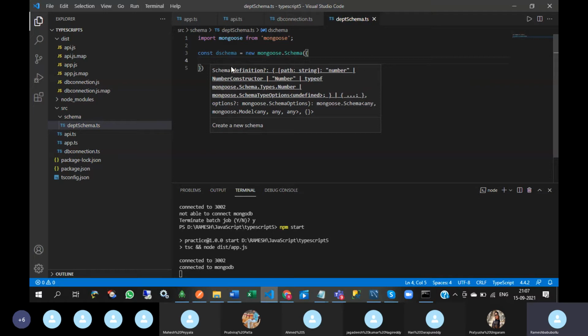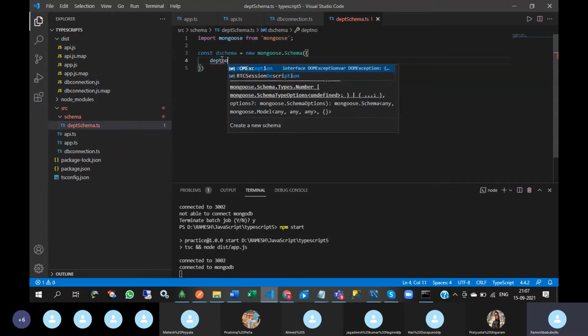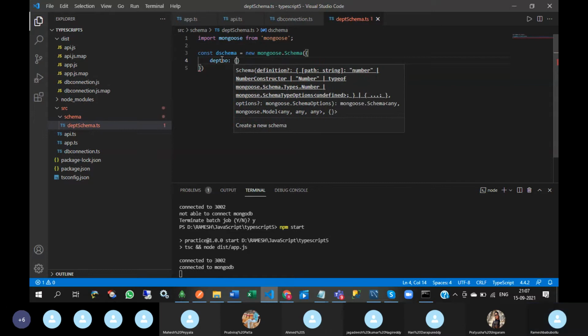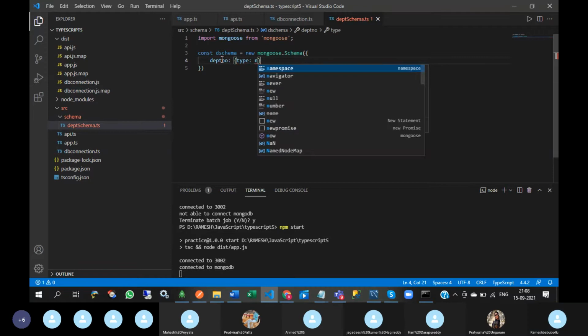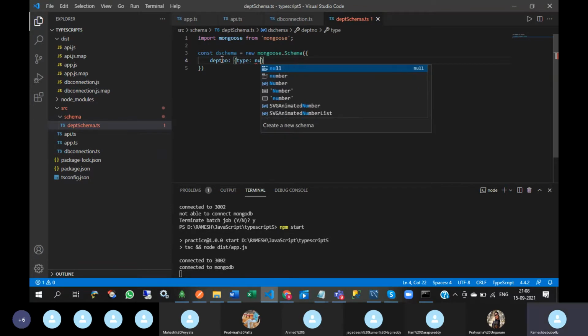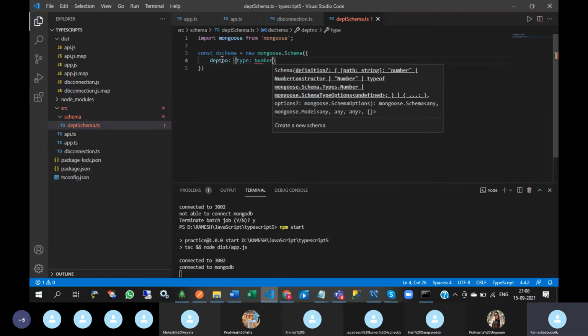Here, whatever fields you want to create, you can create. I want to create department number. The data type is type Number.